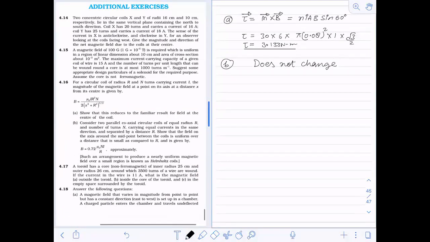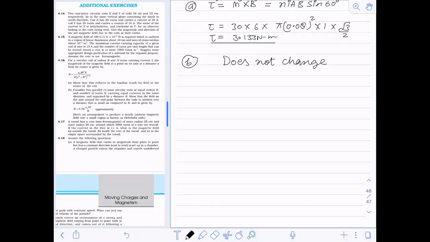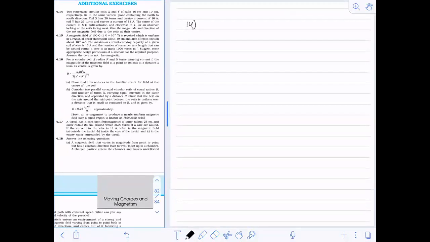Question number 14, additional exercise. Two concentric circular coils X and Y of radius 16 centimeter and 10 centimeter respectively lie in the same vertical plane.